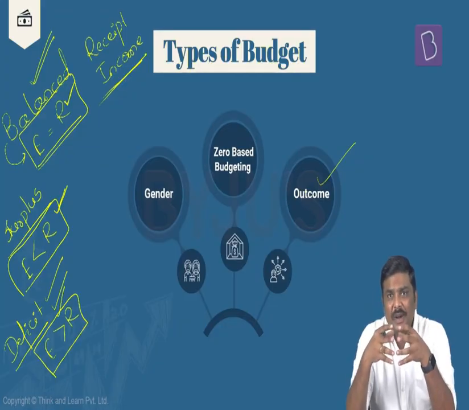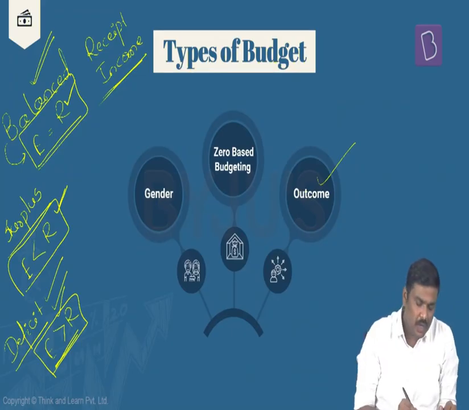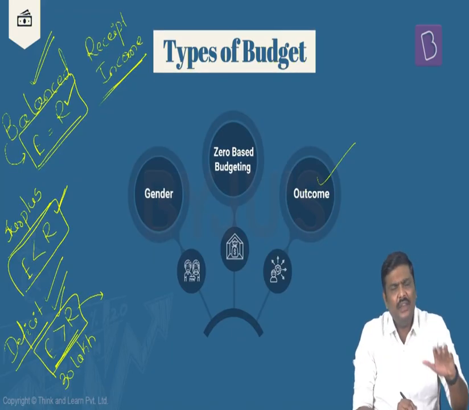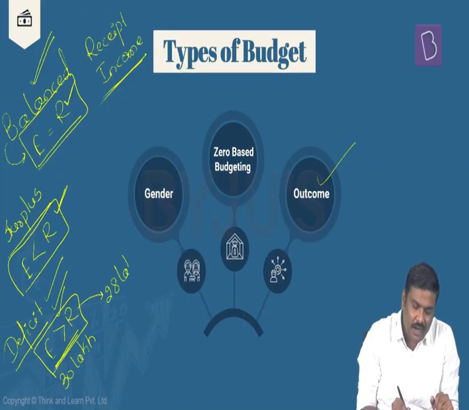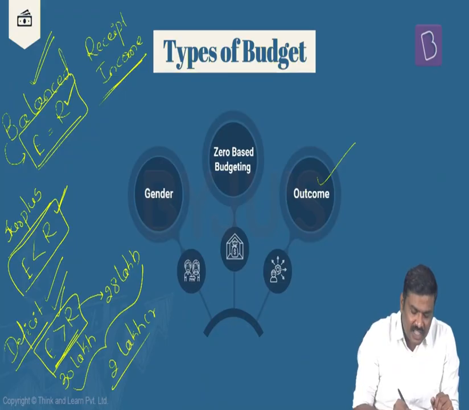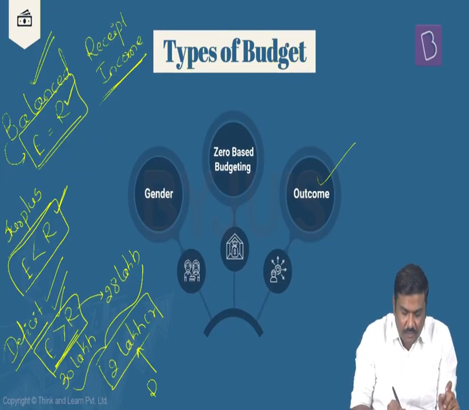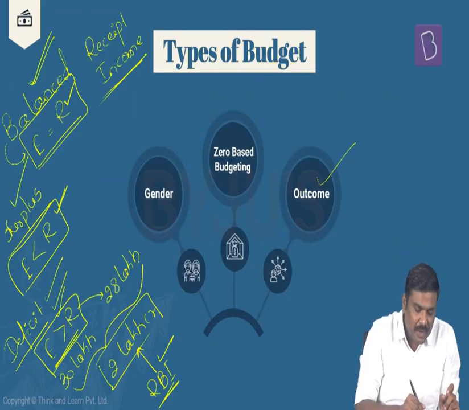Whenever you have this kind of a deficit budget, the government would simply borrow from the Reserve Bank of India, that is RBI. Imagine, I'll just throw in an arbitrary number here. The overall expenditure is 30 lakh crore rupees, and the amount of income generated by the government, even by issuing government securities in the market, is, let's say, 28 lakh crore rupees. The gap between these two is how much? 2 lakh crore rupees. And this used to be referred to as a deficit budget or budget deficit. And this deficit of 2 lakh crore rupees was basically bridged by the government of India borrowing from the Reserve Bank of India. Done? Right, so these are some of the important aspects related to the balanced budget, surplus budget, and deficit budget.